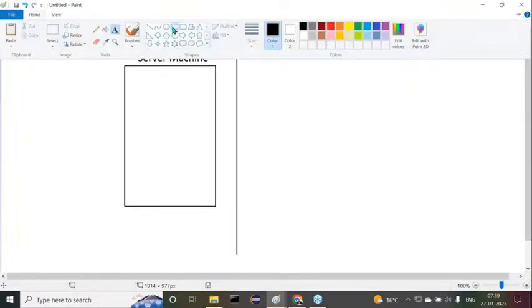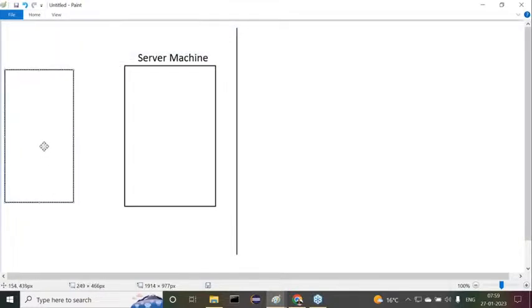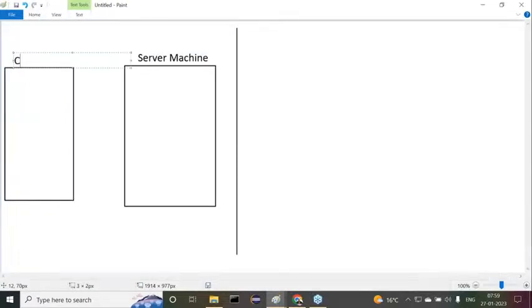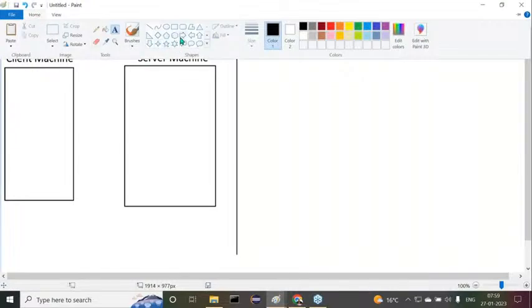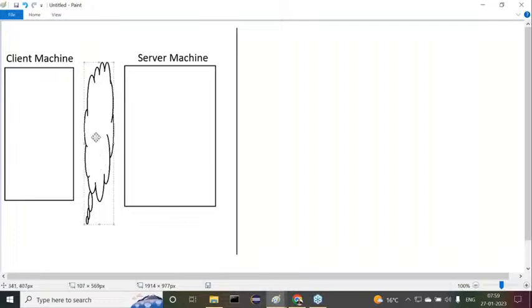This is the client machine. This is the web application architecture. Between these two we have the internet or some network.